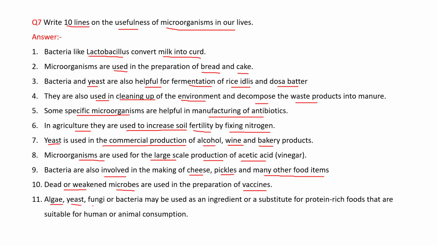Algae, yeast, fungi, or bacteria may be used as an ingredient or a substitute for protein-rich foods that are suitable for human or animal consumption. Any 10 you can choose from these. Otherwise, if you have more options or some other usefulness of these microorganisms, you can also add.